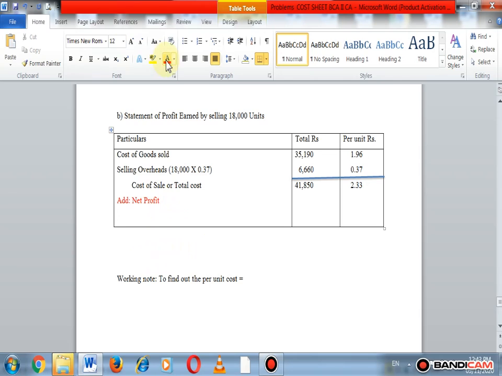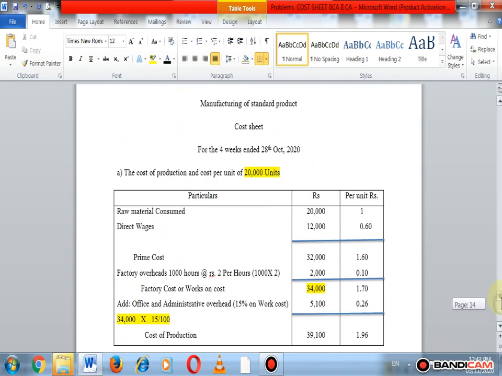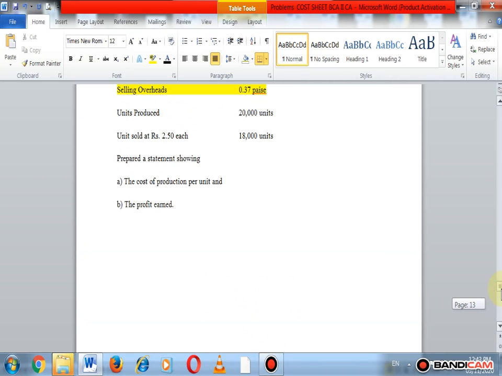Sales: how much is sales? Sales is 18,000 units into 2.50 rupees. We sold one unit for rupees 2.50 each.